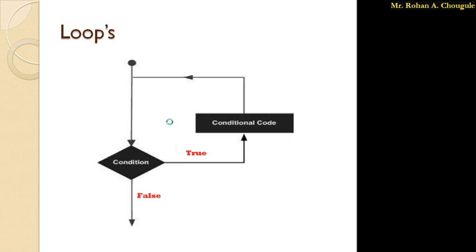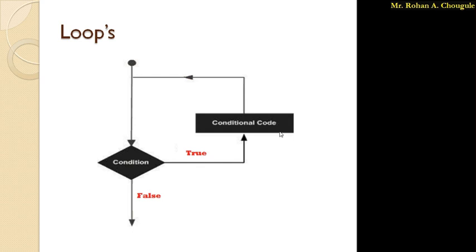So here I have shown a general flow chart for the loop system. This is the entry point where control enters into the loop system. Once it enters, it checks the condition. A condition has two sides, either true or false. If the condition is true, your control will go towards the conditional code, or you can say the statements written under that loop system will get executed when your condition is true.